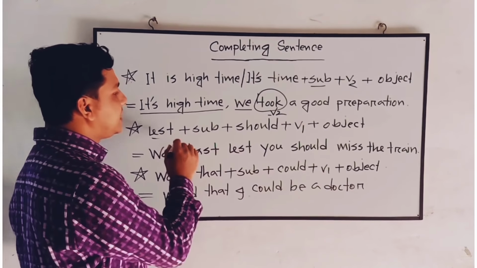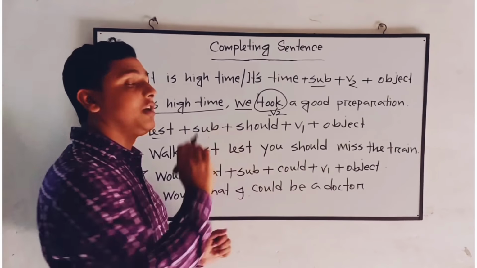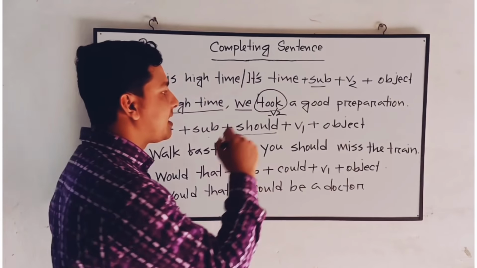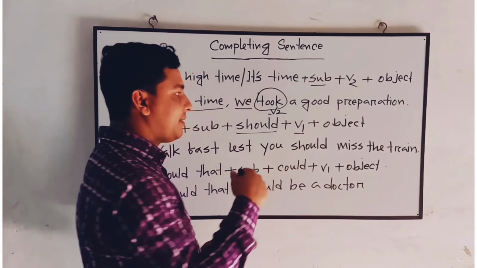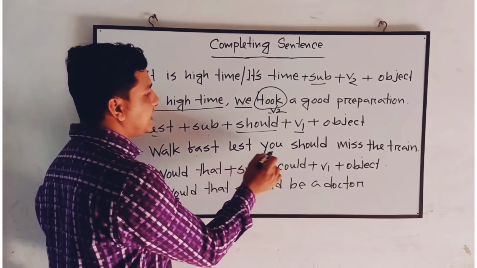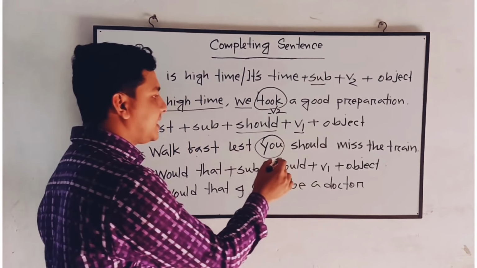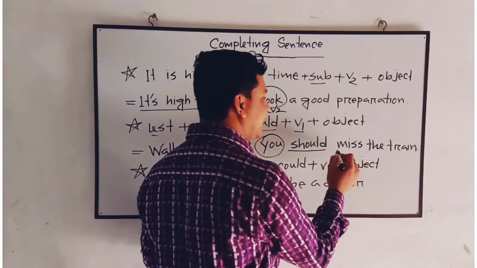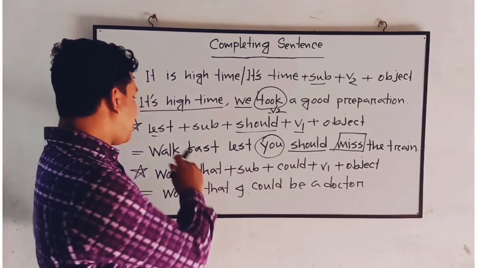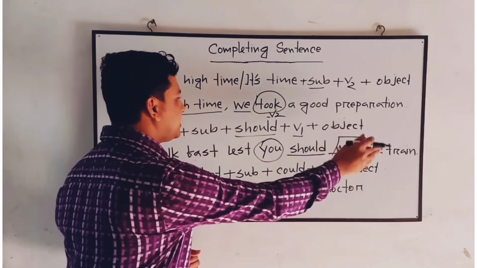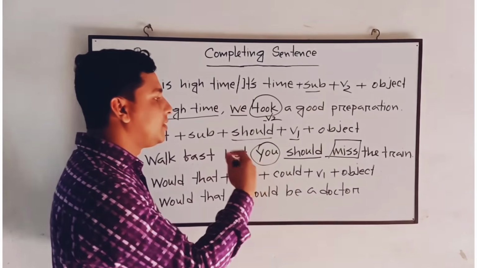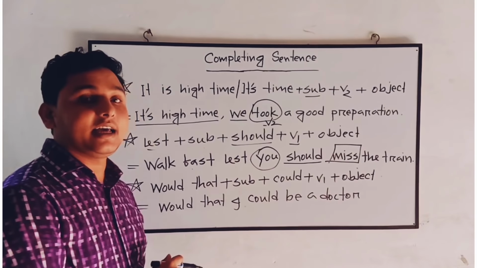Okay, after lest we'll have a subject, then we'll need to put a modal auxiliary, should always, and then the next verb will be in the present form. See the example: Walk fast, lest you should miss the train. Here we have put a subject, then we have put should, then the next verb has been used in the present form. Work fast, lest you should miss the train. Accordingly, study hard, lest you should fail in the examination.